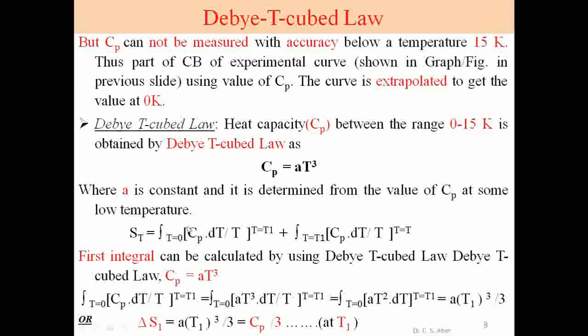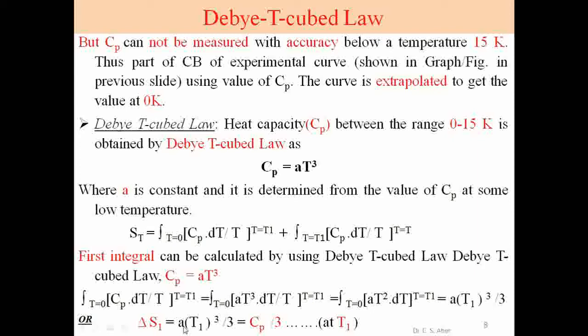We get the first integral, delta S1, equal to A T1 cube upon 3, where T1 is the upper temperature. Again we know from the Debye T cube law that A T cube is Cp.